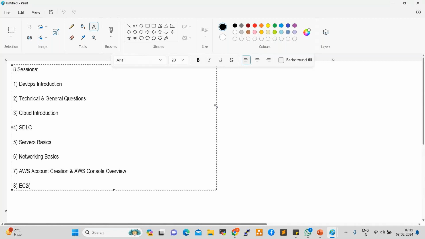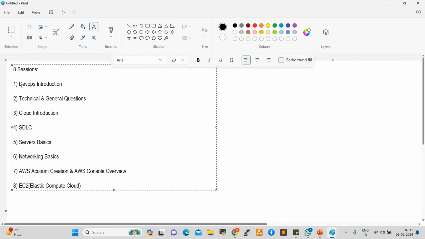It's Elastic Compute Cloud. So these eight sessions we have completed, right? This EC2 will be repeated on Monday. Again, it will be repeated. Okay. So these are all basic sessions.